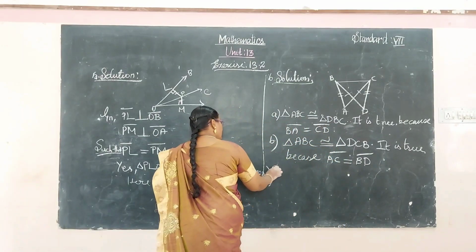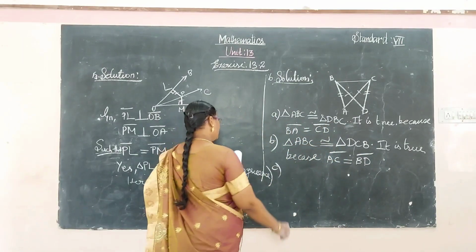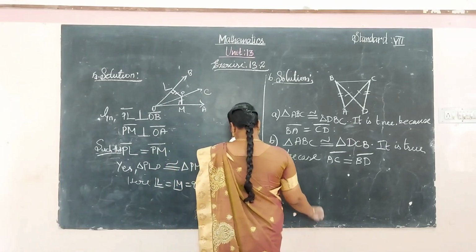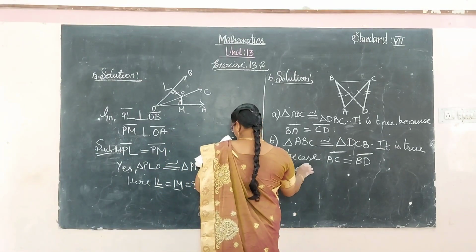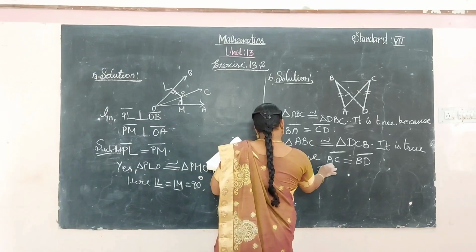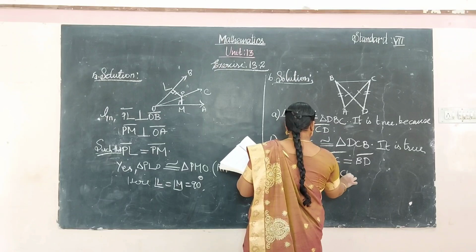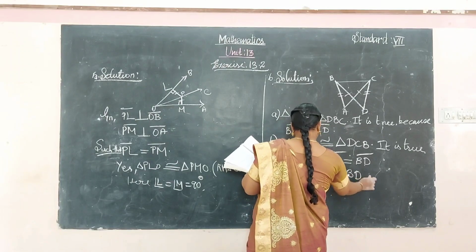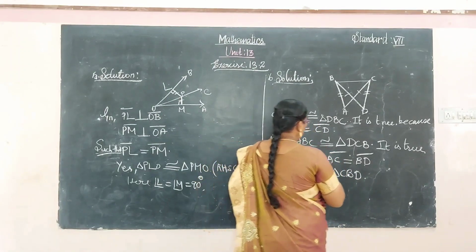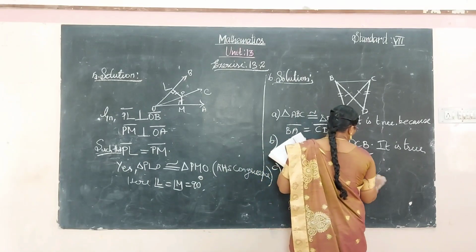And C, the triangle ABC is congruent to the triangle CBD. The given statement is true.